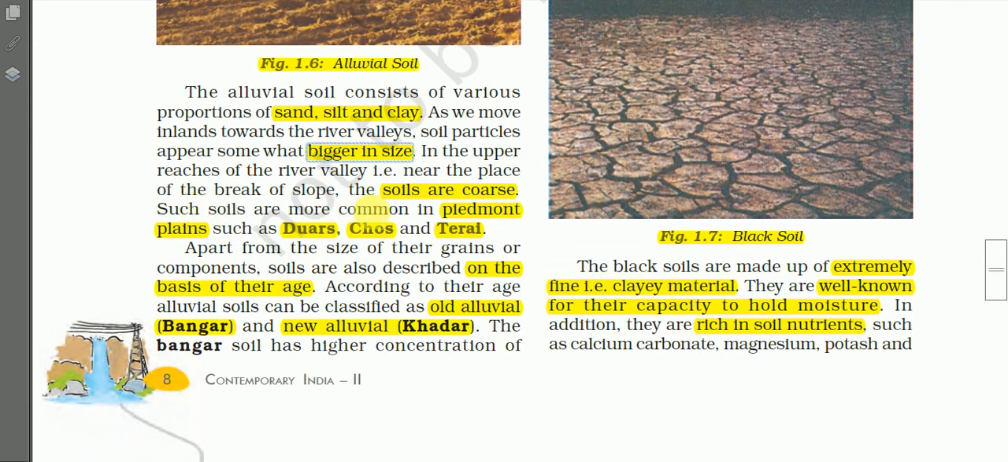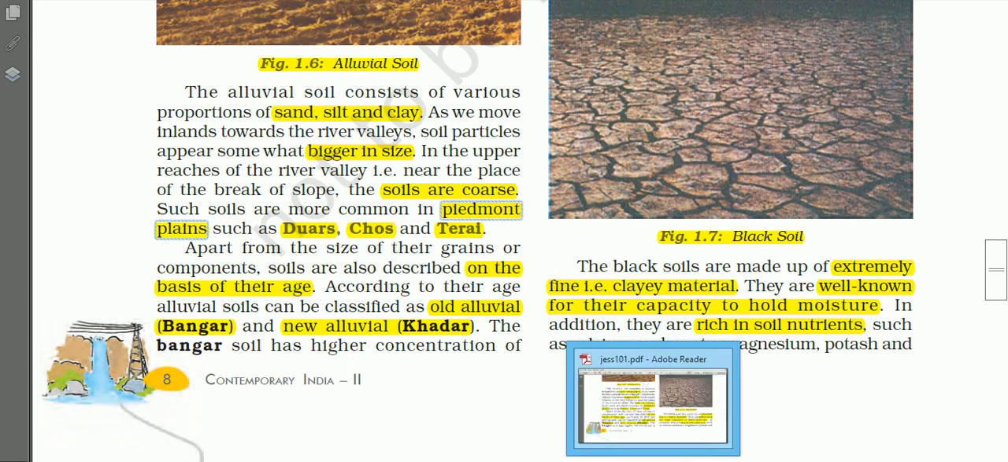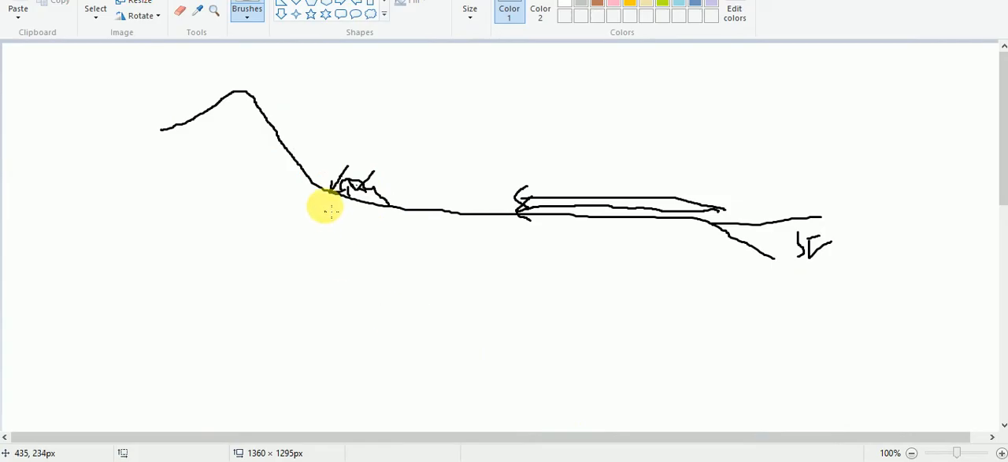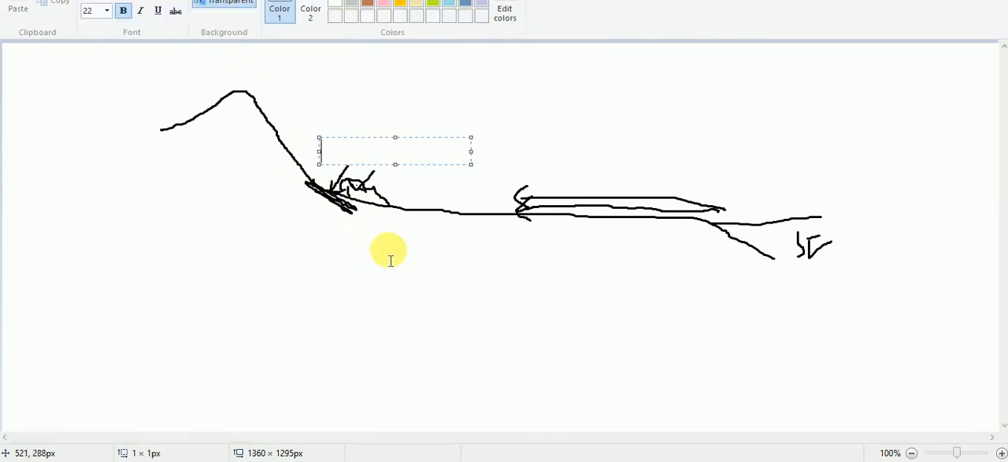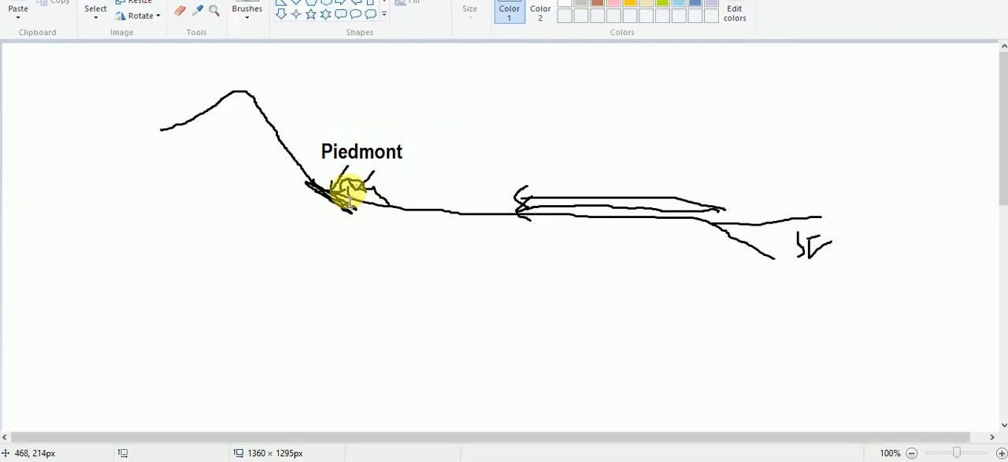Such soils are more common in the Piedmont plains, such as duars, shoals, and terai. Here, Piedmont plains means the plains formed at the foothills. This area is known as Piedmont plain. And here it is coarse.